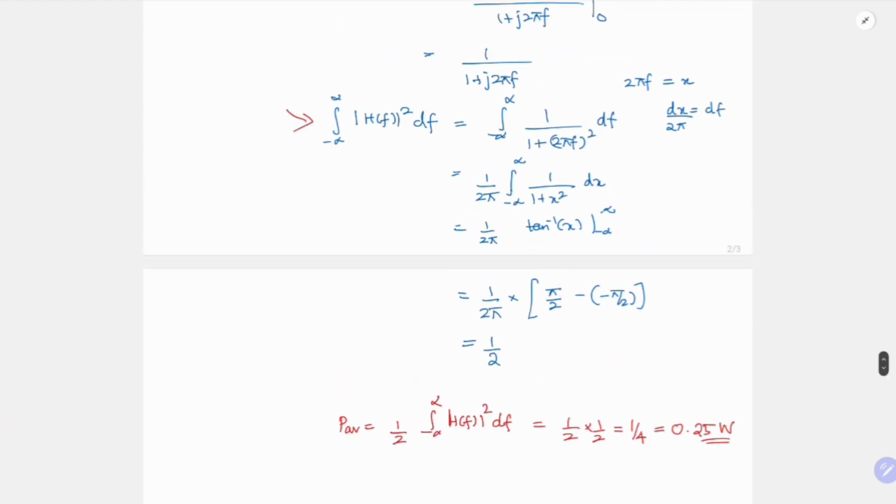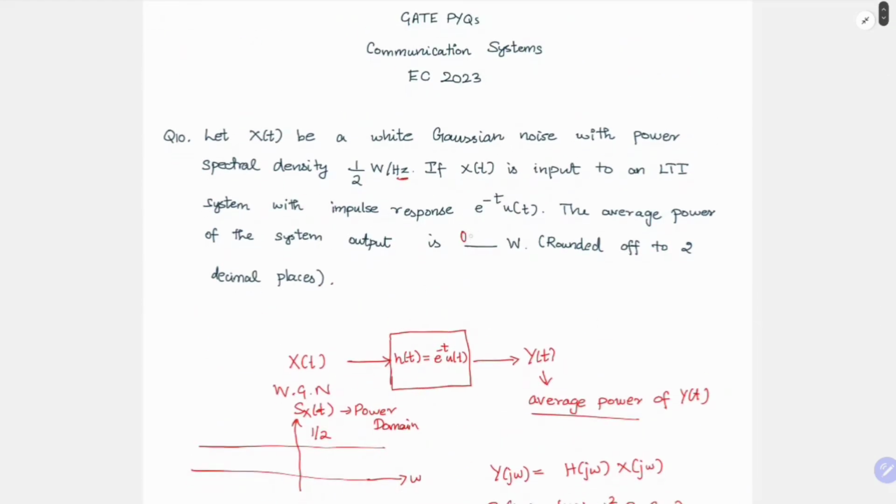So when solving in this method, if you actually miss, instead of df, if you write d omega and here 1 plus omega square d omega, you will actually miss out on the factor of 1 by 2 pi. So this will directly be just pi by 2 plus pi by 2, which is pi. So your final answer will be pi instead of 0.25, which is totally wrong. So you have to always be careful with the units and whatever you are multiplying with it and integrating. So the answer for this is 0.25.